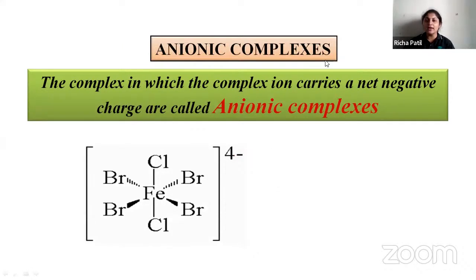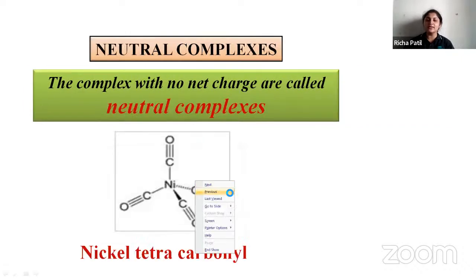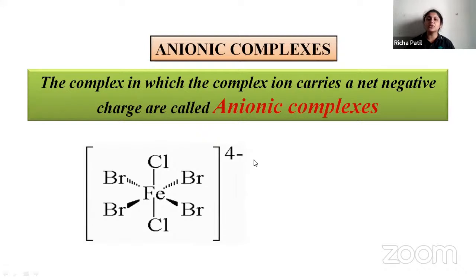Then what do you mean by anionic complexes? A complex in which the complex ion carries a net negative charge is called an anionic complex. You can see here Fe, the central atom is iron. Iron is surrounded by two types of ligand, chloride ion and bromide ion. The overall charge on this complex is -4. So the complex carries a negative charge and is called an anionic complex.